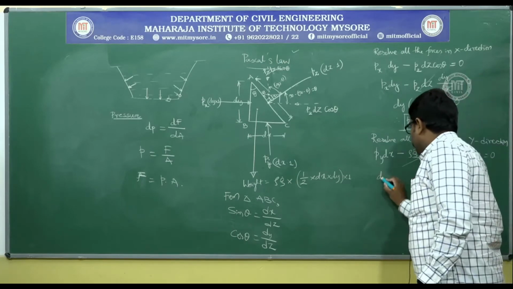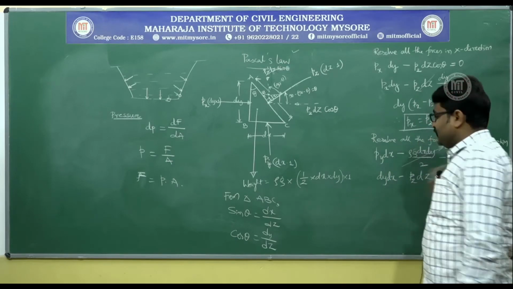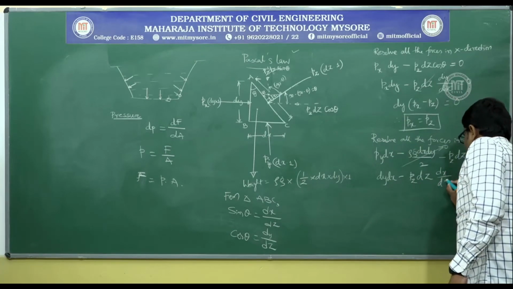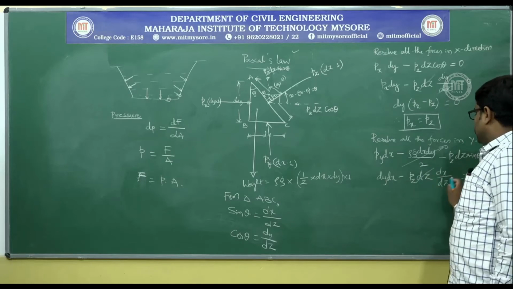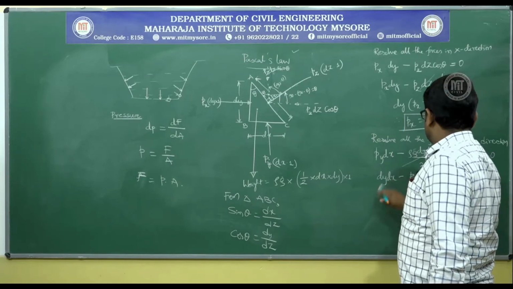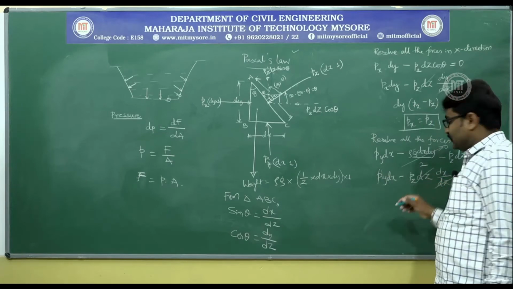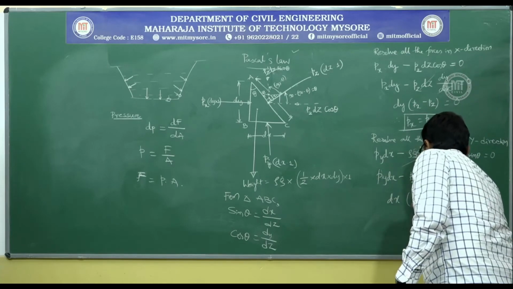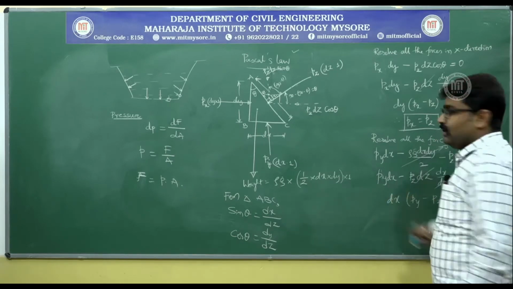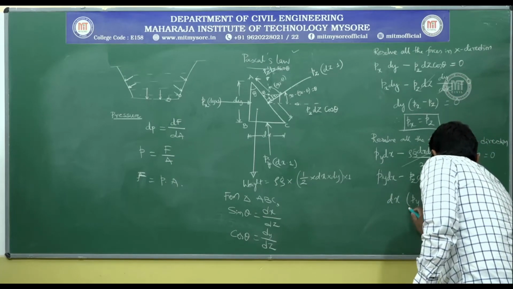Now, what is left out? Py dx minus Pz dz sin theta. What is sin theta? Sin theta is dx by dz. Dz and dz get cancelled. You have, sorry, I have made a mistake, Py dx minus Pz dx. So, you can take dx as common. You have Py minus Pz is equal to 0. Dx becomes 0, you are left with Py is equal to Pz.